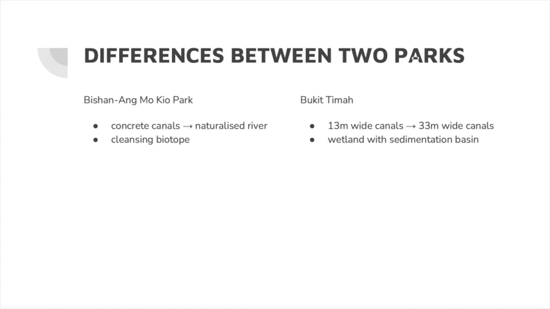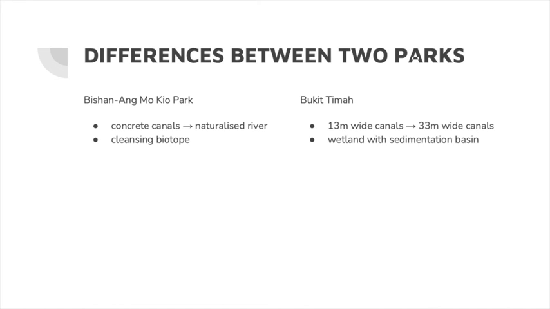The other differences that we notice are that in Bishan-Ang Mo Kio Park there is a transformation from a concrete canal to a naturalized river. However, in Bukit Timah, it is only a development to widen the canal from 30 meters to 33 meters, and it is still concrete.